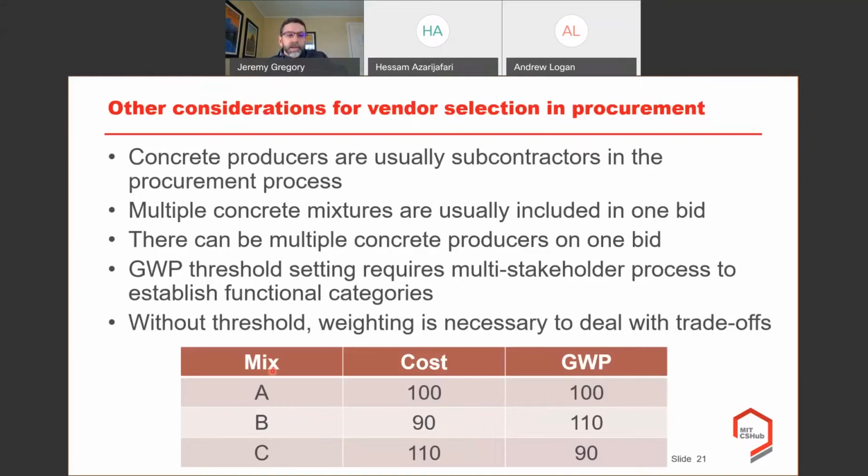Let's say we have 3 mixes proposed, and I've normalized costs and environmental impacts. For mixture A, the cost and global warming potential are normalized at 100, whereas mixture B is lower cost but higher impact. Mixture C is higher cost but lower impact. So you have to basically have a mechanism in place to deal with those trade-offs.